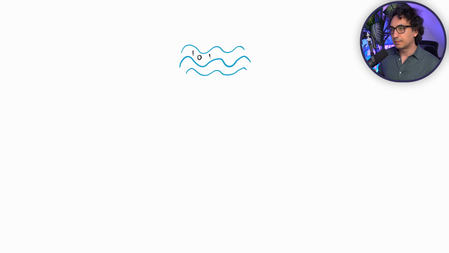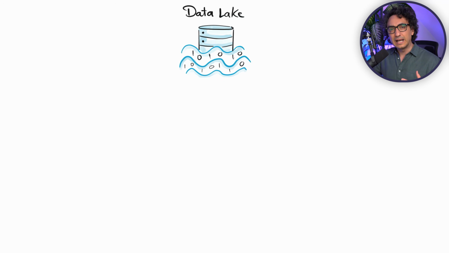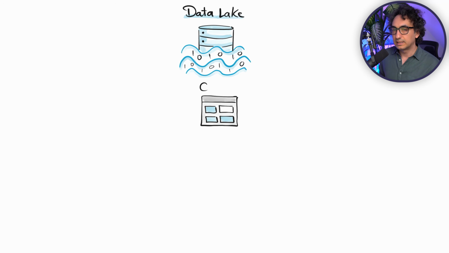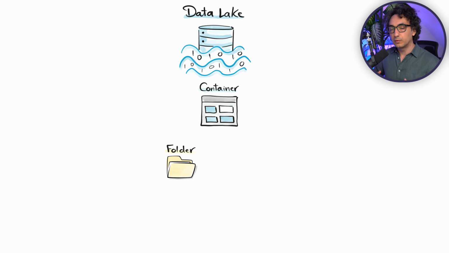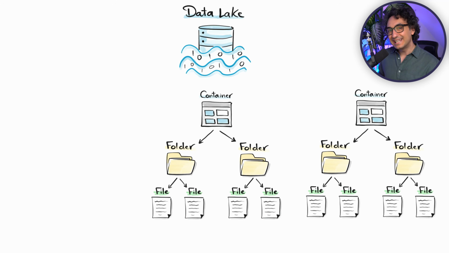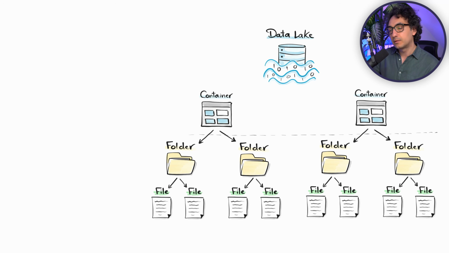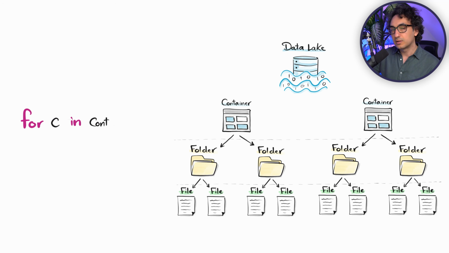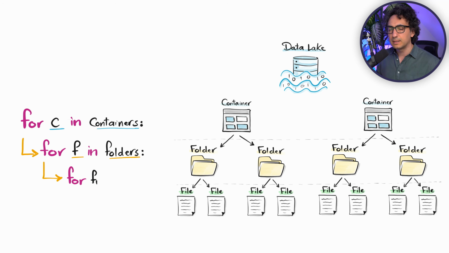And another example about hierarchy in real data projects is if you are working with data lakes, for example, if you are storing data in Azure, you might have some containers, and inside each container there will be different folders, and inside those folders you're going to find different files. And of course, my friends, we use nested for loops in order to navigate through this hierarchy so that we reach those files and then we load them maybe somewhere else, or we do some transformations.